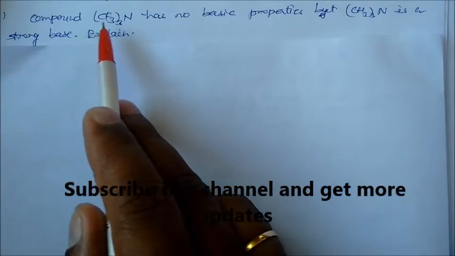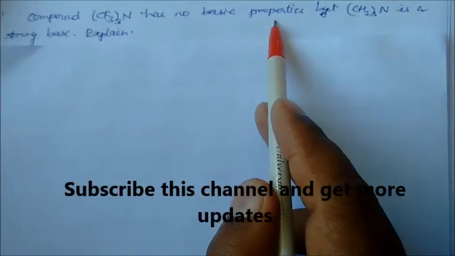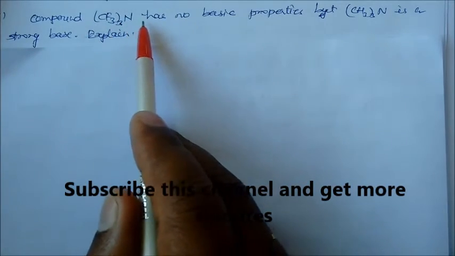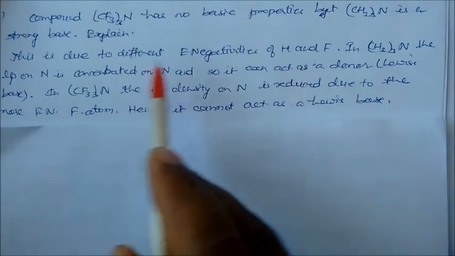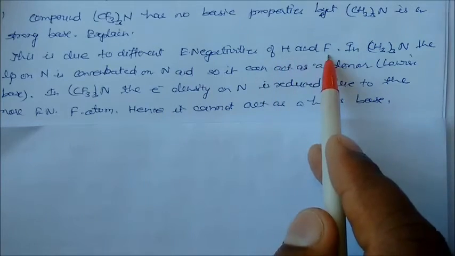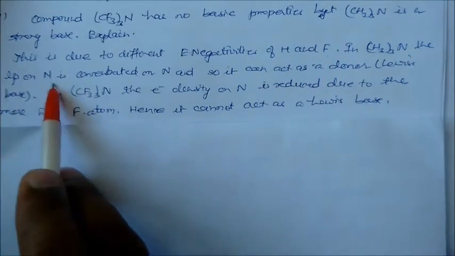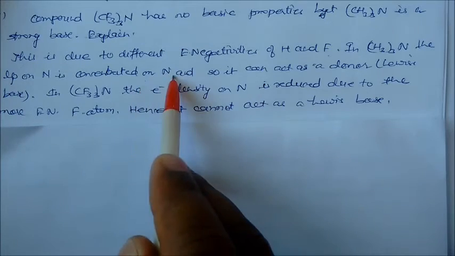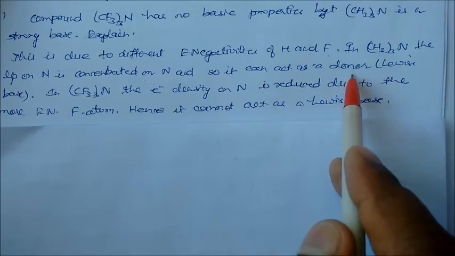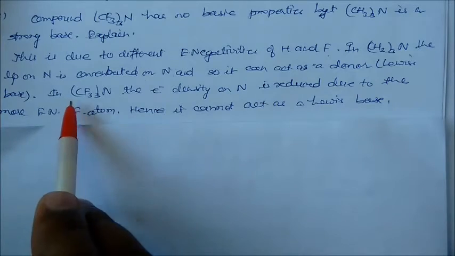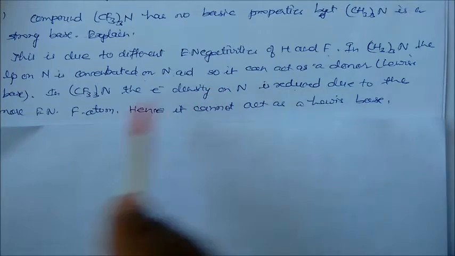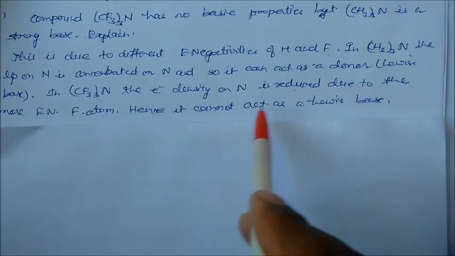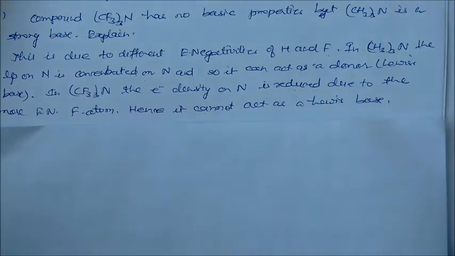The compound (CF3)3N has no basic properties, but (CH3)3N is a strong base. Actually this is due to the different electronegativity of hydrogen and fluorine. In (CH3)3N the lone pair is concentrated on nitrogen, so it can act as a donor, that is, a Lewis base. But in (CF3)3N the electron density on nitrogen is reduced. Why reduced? Due to the more electronegative fluorine atoms. Hence it cannot act as a Lewis base.